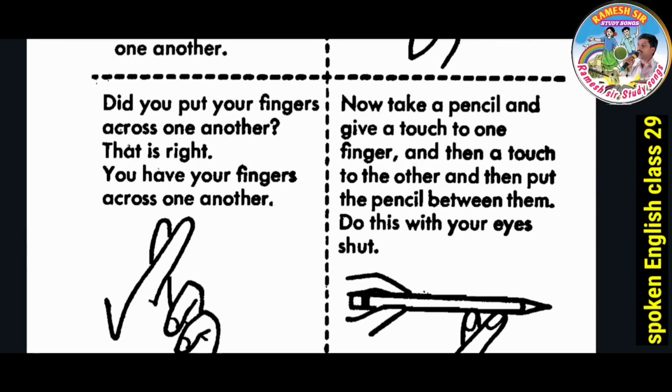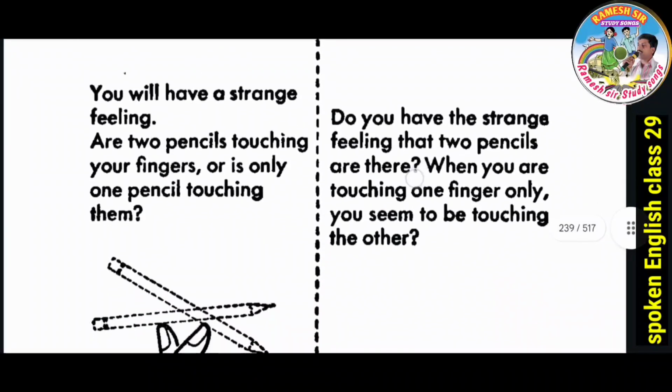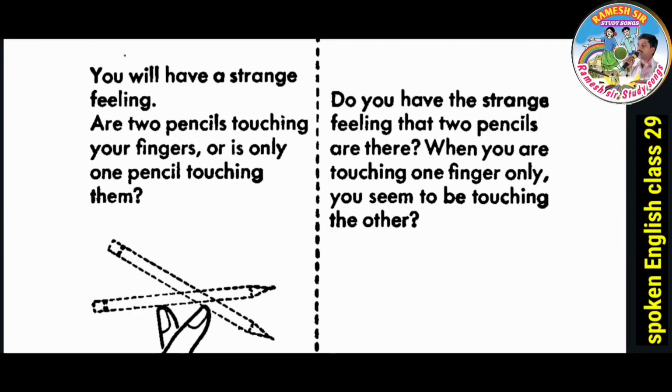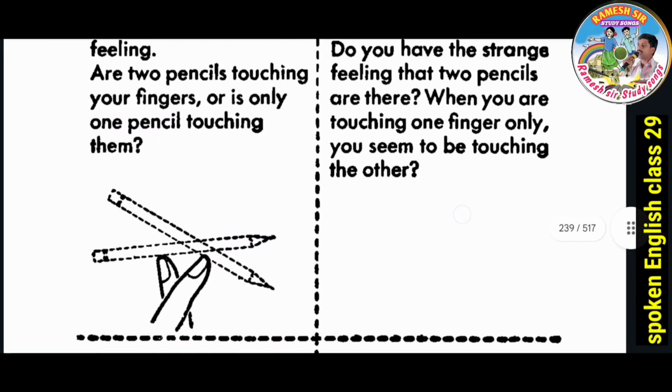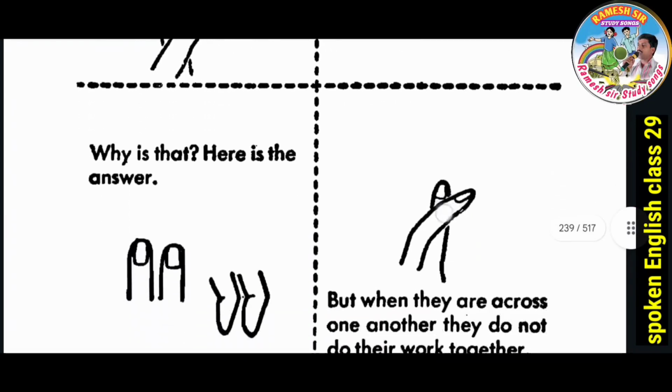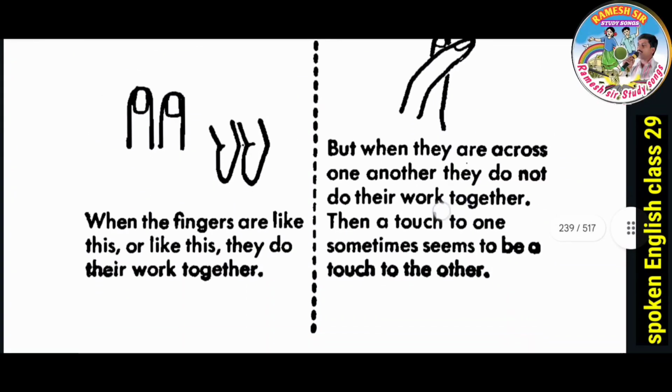Now take a pencil and give a touch to one finger and then a touch to the other and then put the pencil between them. Do this with your eyes shut. Next, you will have a strange feeling. Are two pencils touching your fingers or is only one pencil touching them? Do you have the strange feeling that two pencils are there? When you are touching one finger only, you seem to be touching the other. Why is that? Here is the answer.